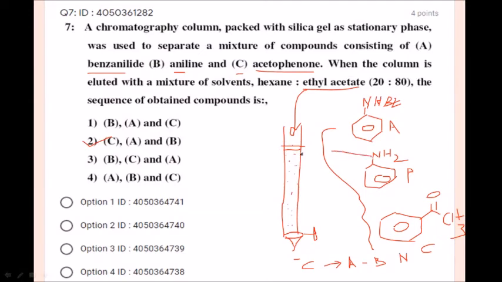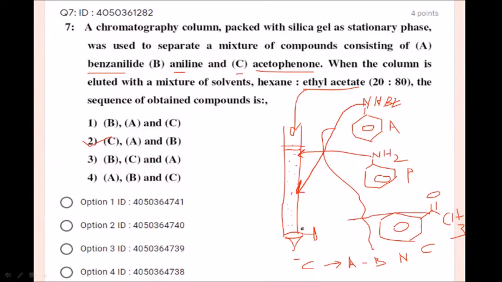It binds to silica gel, it will not come that easily out. Benzyl will also bind to silica gel. Since silica gel is acidic in nature, and benzyl is also basic in nature, it also binds and comes very slowly out. Whereas acetophenone will not bind to silica gel, it comes easily.